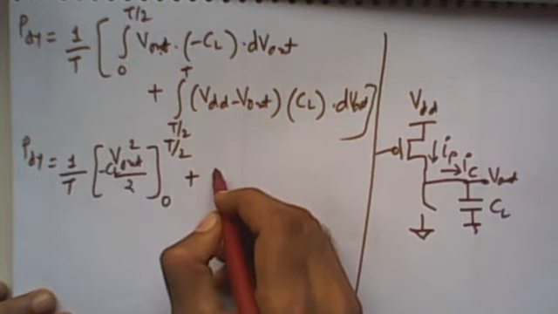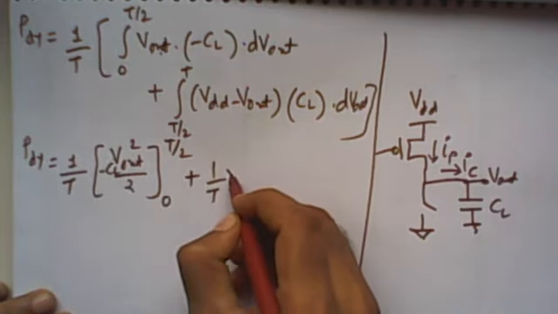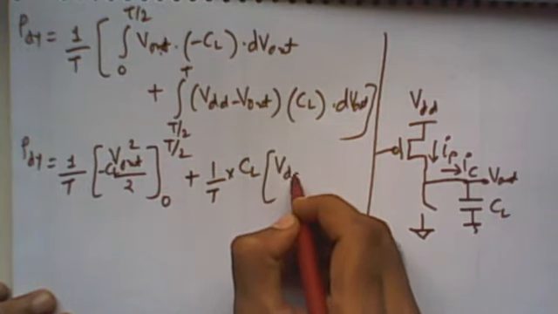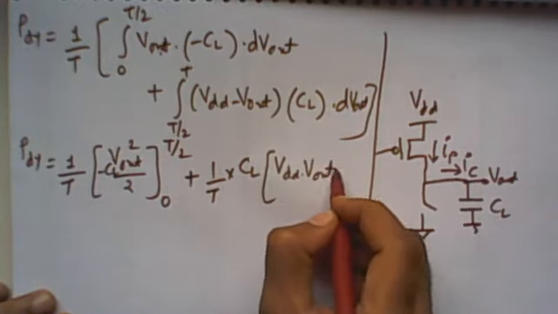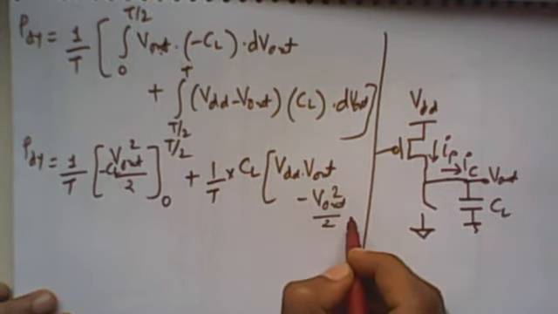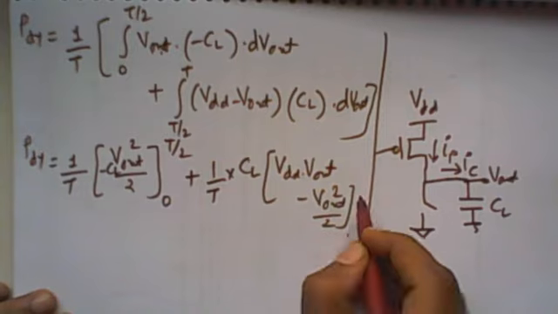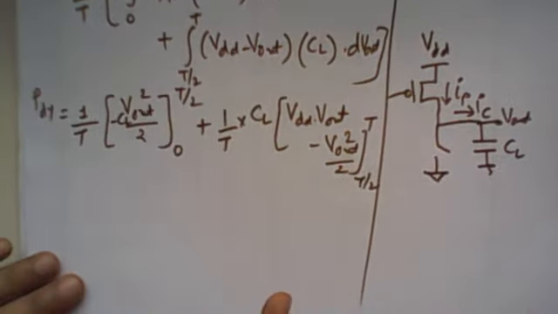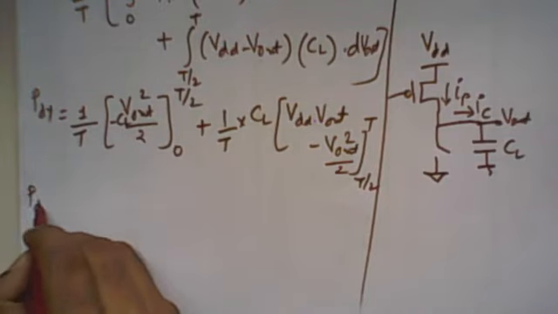Plus C load, VDD into V out minus V out square by 2, with upper limit T and lower limit T by 2. Now let's substitute the upper and lower limits.